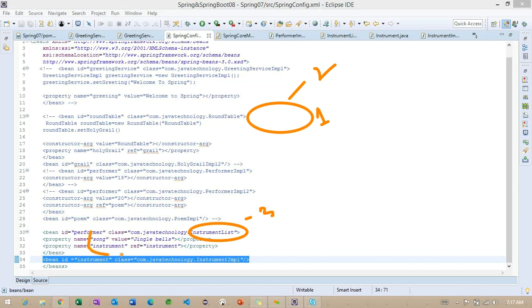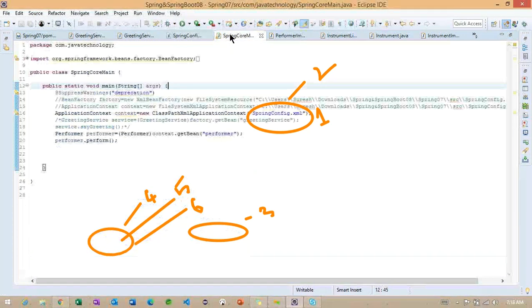And how many properties are available in the particular class we specified here? Those are the wrapper class or any object style, whatever we are having, we need to specify like this. Right, that we have identified. If it is a wrapper class property, we can work on this particular value. If it is not, we need to specify the reference here. So this is the fifth and this is the sixth step. And once we define that, we'll go back to the main class.